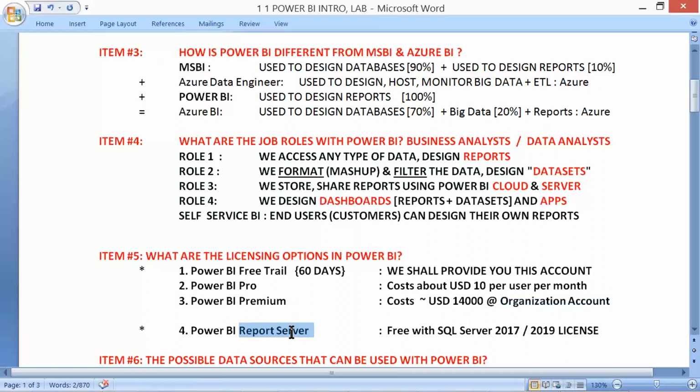Power BI Report Server is absolutely free if your company has a SQL Server 2017 or 2019 license. Without SQL Server, we cannot configure Power BI Report Server, because it requires a few specific databases, and for that a SQL Server backend database management system is required. That's another greatness of Power BI: its report server is free if you have SQL Server in your company or on your computer.